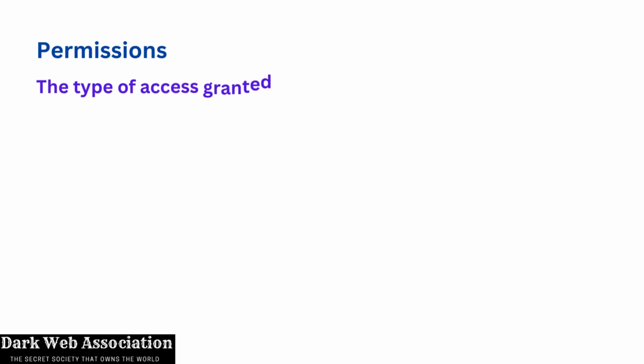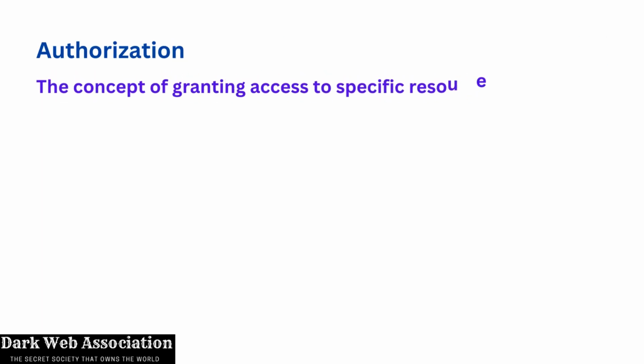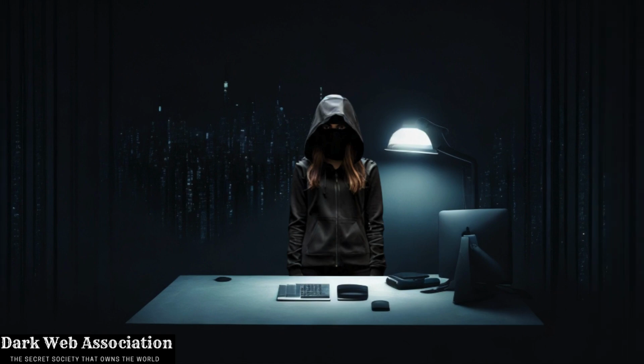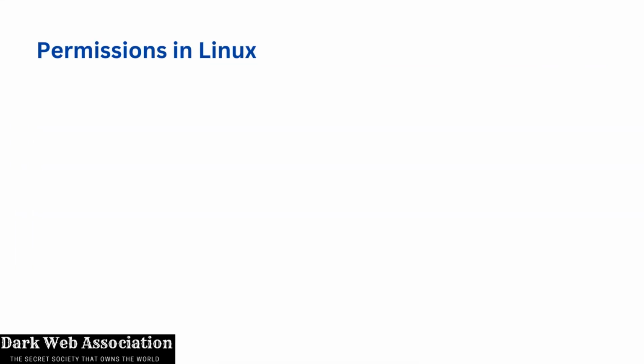Permissions are the type of access granted for a file or directory. Permissions are related to authorization. Authorization is the concept of granting access to specific resources in a system. Authorization allows you to limit access to specified files or directories. A good rule to follow is that data access is on a need-to-know basis. You can imagine the security risk it would impose if anyone could access or modify anything they wanted to on a system. There are three types of permissions in Linux that an authorized user can have.